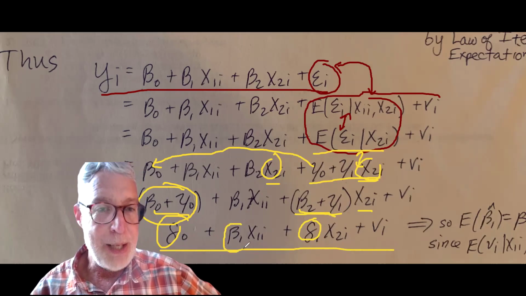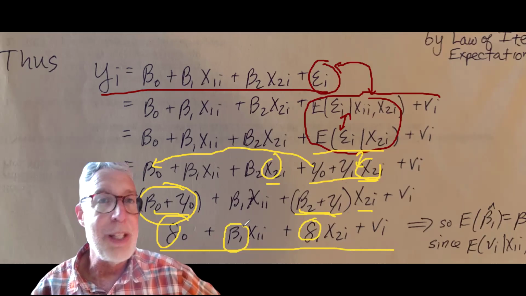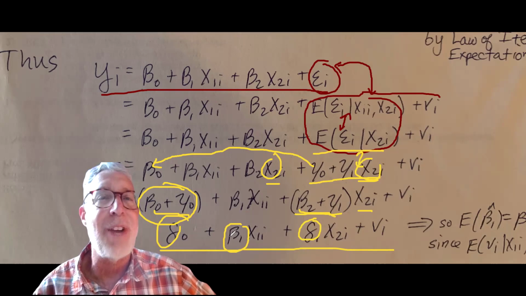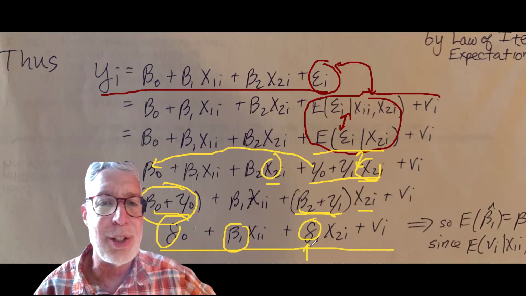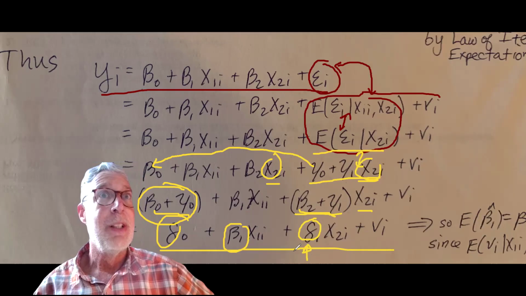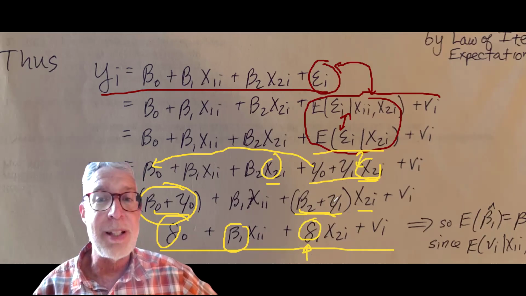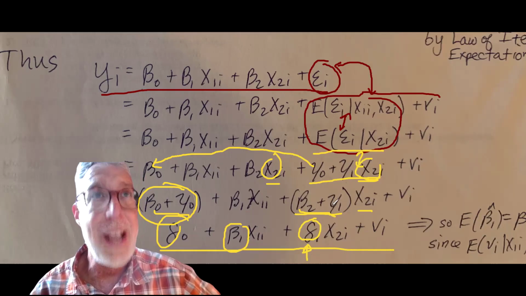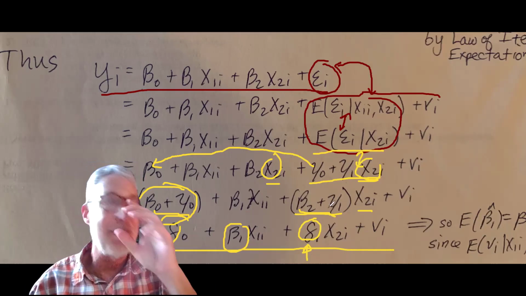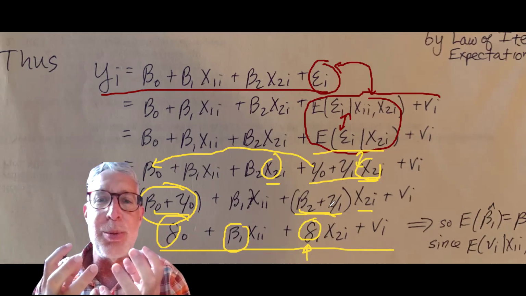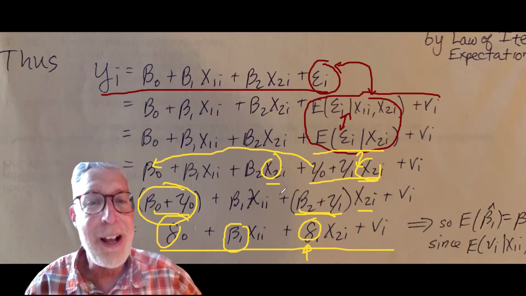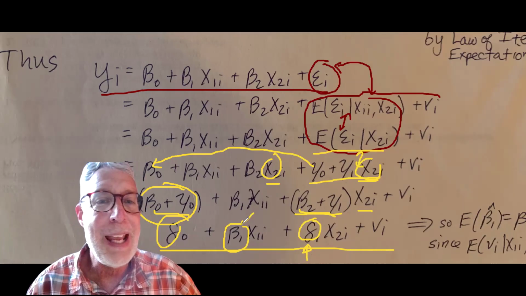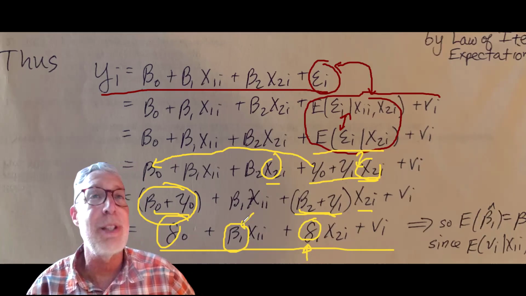So if we estimate this with a sample of data, our estimated beta 1 hat will be an unbiased estimate of beta 1 because this satisfies the ordinary least squares assumptions. But notice that our estimate of the coefficient on x2 will not be beta 2. Our coefficient will be beta 2 plus gamma 1, but we don't know what gamma 1 is, so we have no way of recovering what beta 2 is. But that's okay, because remember at the front, we're not interested in beta 2. So we have an unbiased estimate of beta 1 and with a weaker assumption about the distribution of the errors.